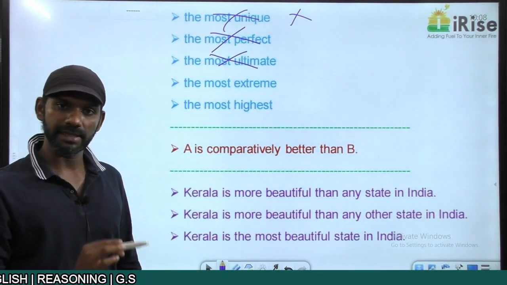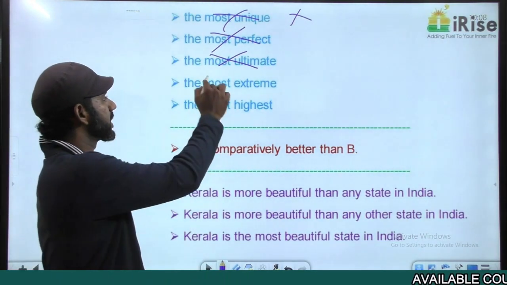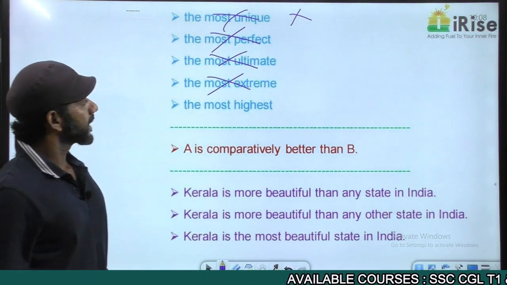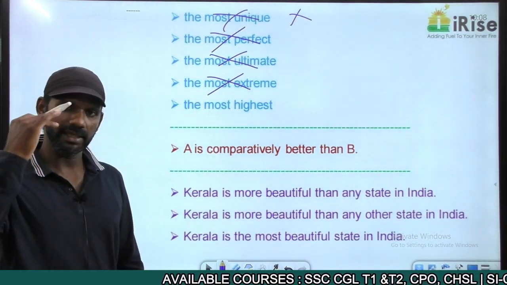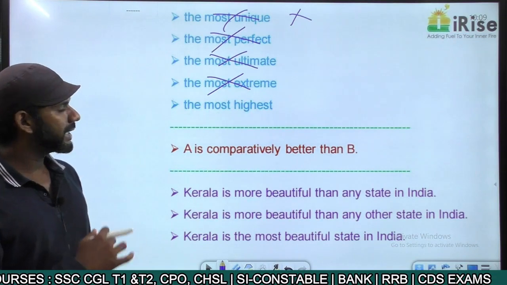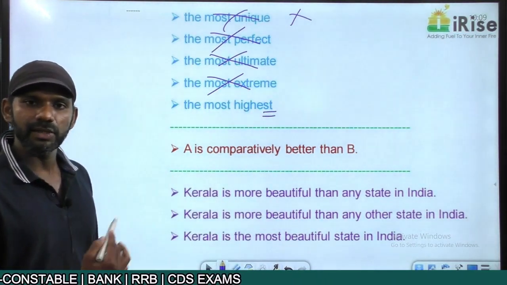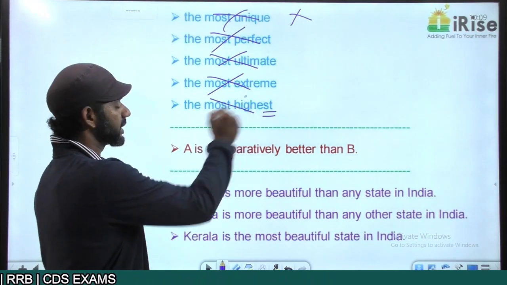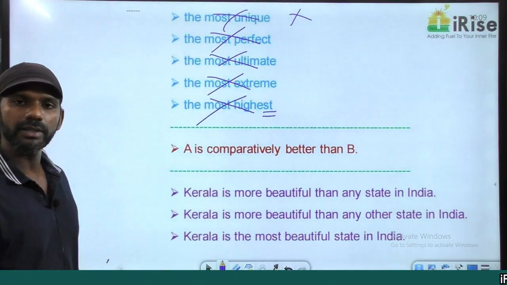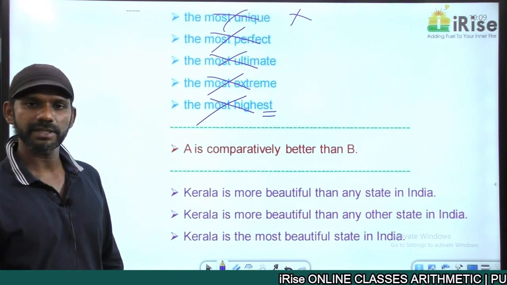"Most extreme", the same thing. Extreme means a specific one. "Most extreme" becomes an error with redundancy. "The most highest", the specific one. Highest itself talks about a specific one. Highest itself is an "st" word, a superlative degree adjective. So "most highest" becomes an error with redundancy. All these are wrong usages. Right? Come to the statement.